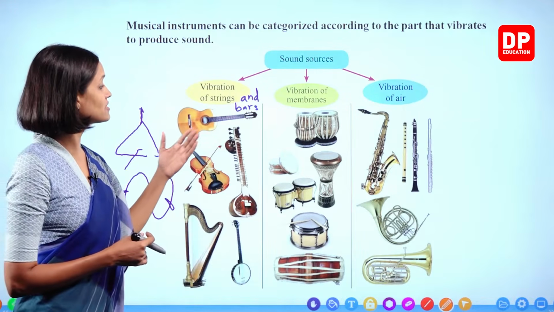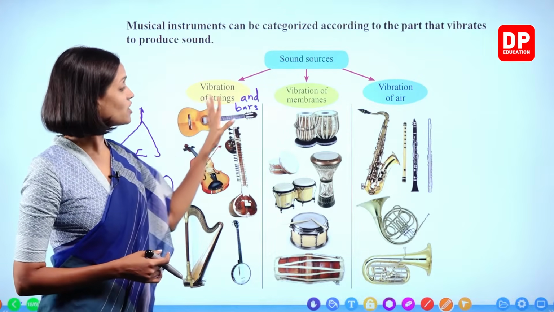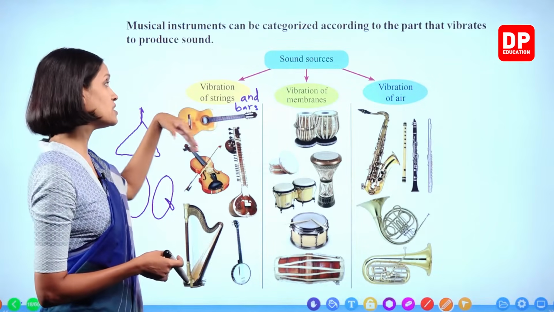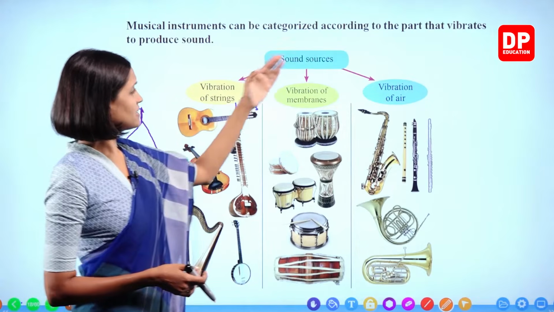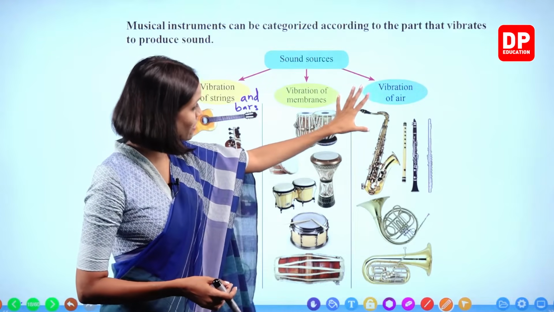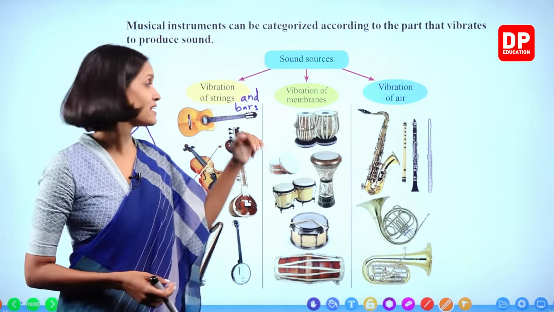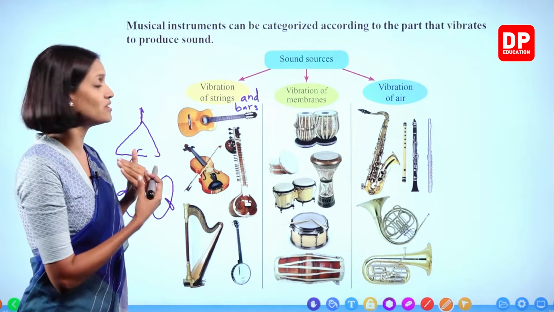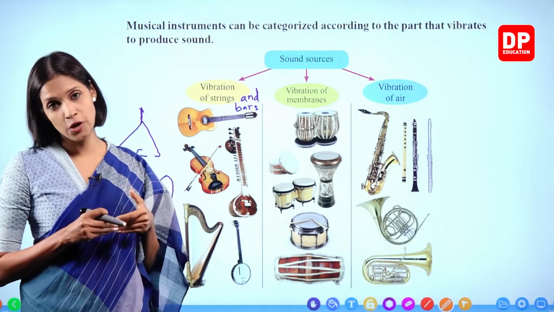So children who study music as a subject, they know a lot about these types of musical instruments. There are special names given to these types of instruments. For example, the instruments that produce sound by vibration of air columns are known as wind instruments. Likewise, these are known as string instruments. So there are special names also given according to the part that vibrates in order to produce sound.